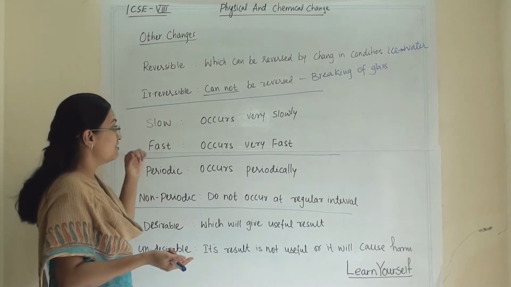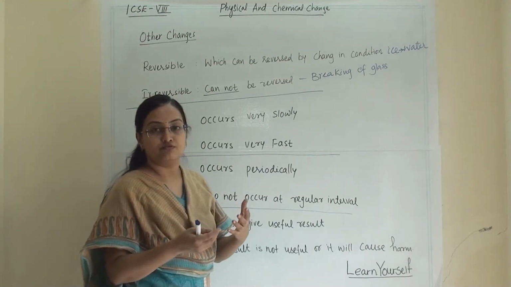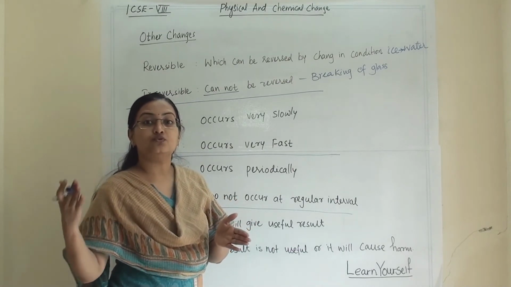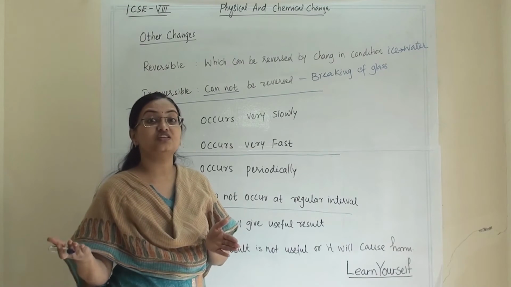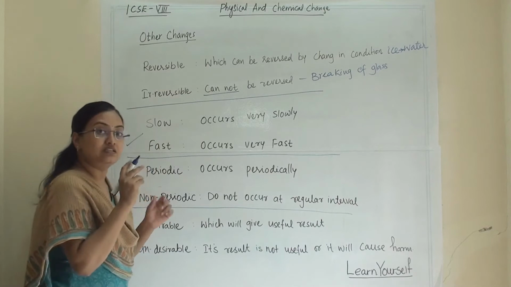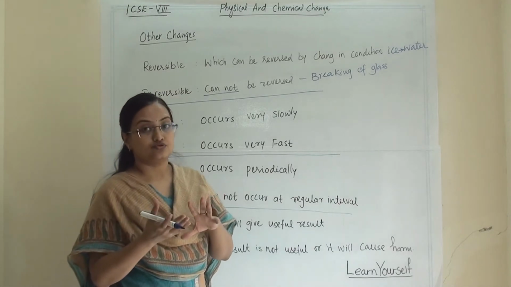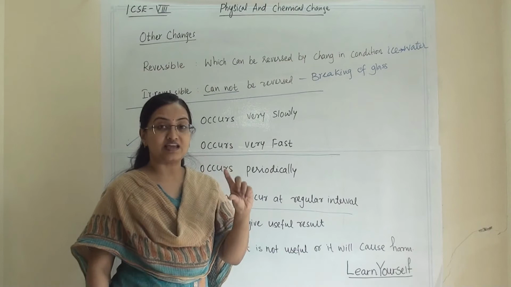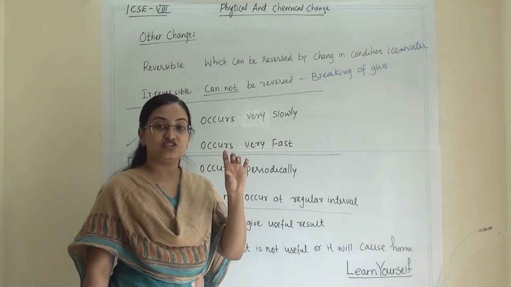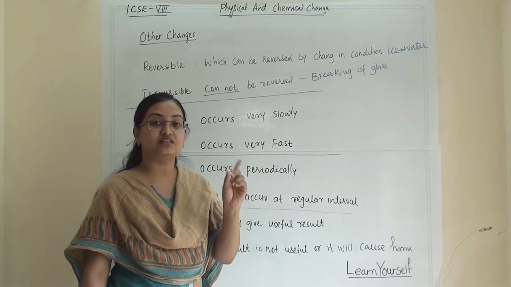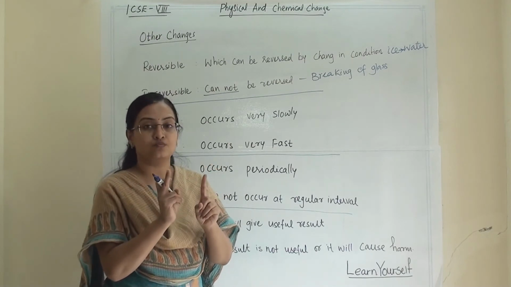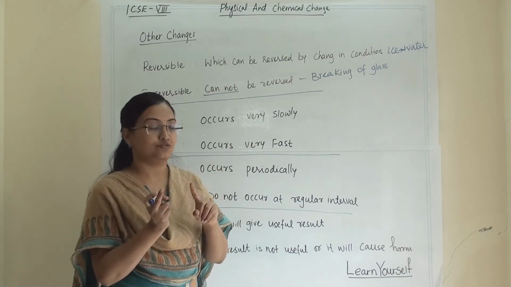Then a slow change is one which occurs very slowly. For example, year 2020 changing into year 2021. That change is very slow. In this category, these changes are always relative. So if in an exam a question gives you a change and you have to identify whether it is slow or fast, you have to identify it between those two, because it is always relative.